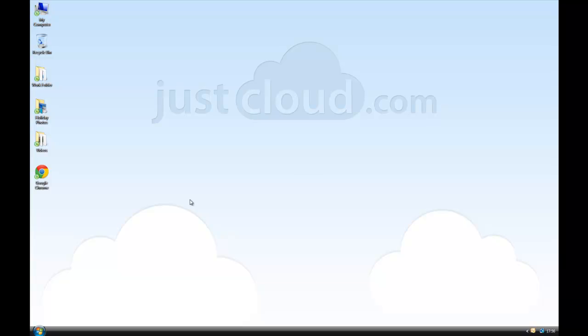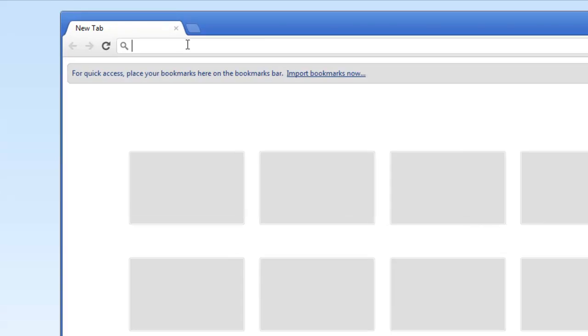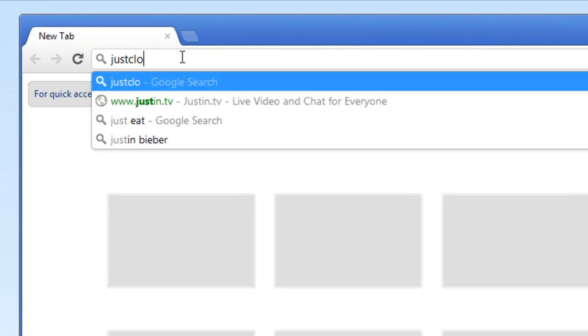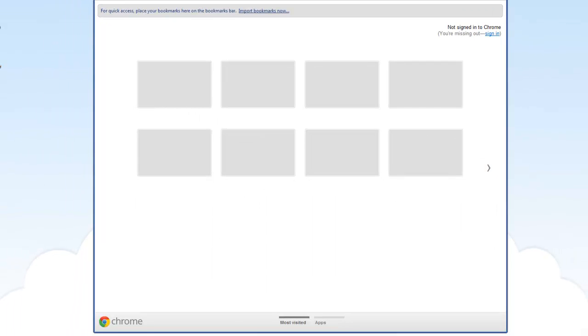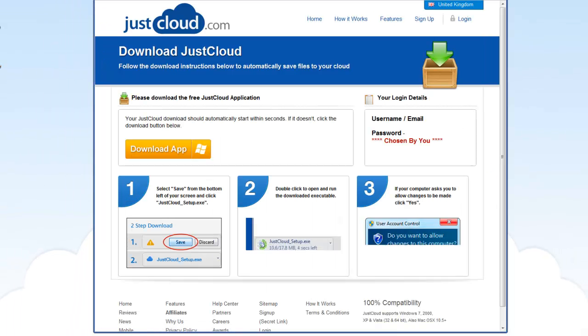Installing the application is very straightforward. First of all, visit JustCloud.com/download in your web browser of choice. The download should then commence automatically.